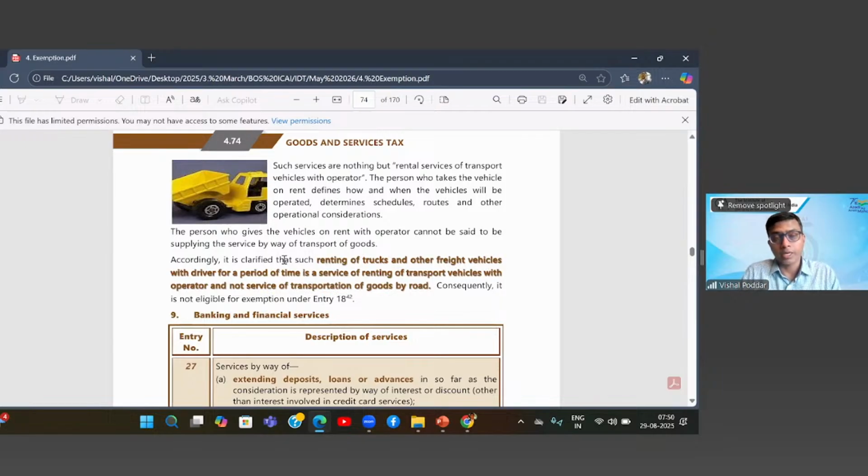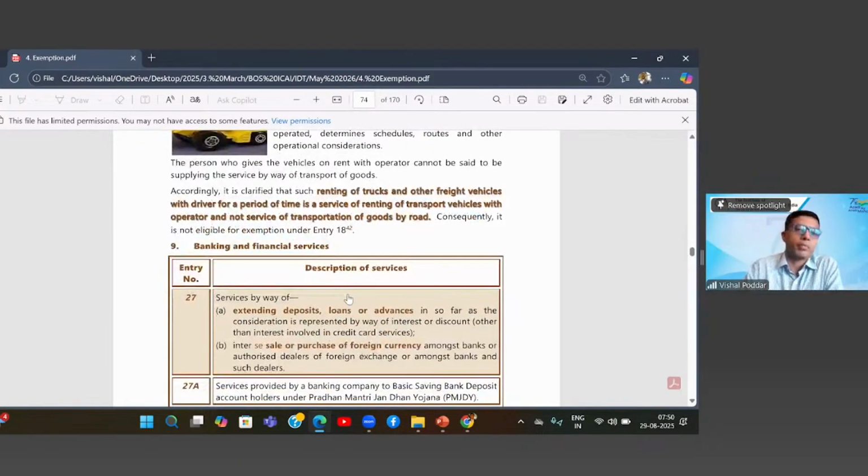But where it is more dependent upon the period, that is, irrespective of your usage, you have to pay this much, in such a case it will not be a transport service. It will be merely renting of that vehicle service. And in that case, the exemptions that we are studying, whether for passenger transport or goods transport, shall not apply.